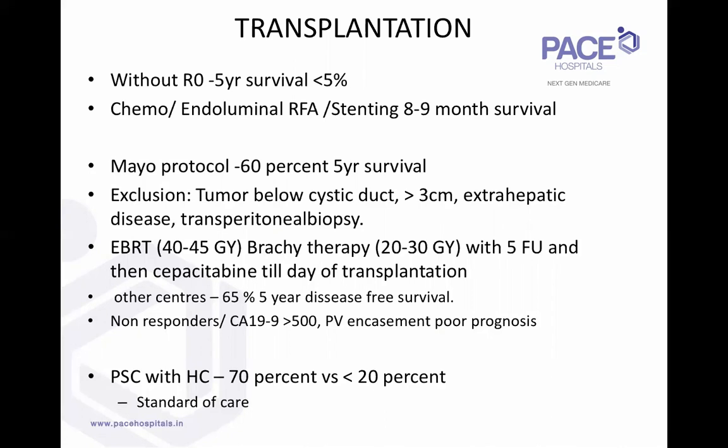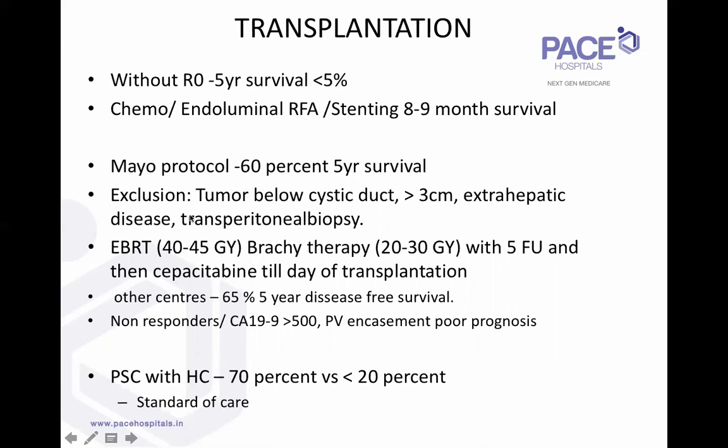So in this group of locally advanced hilar cholangiocarcinoma, the Mayo protocol, basically a combination of external beam radiotherapy with brachytherapy, which is delivered through PTBD catheters, followed by chemotherapy with 5-FU and capecitabine, has had excellent 5-year survival. In these kinds of patients, in whom the 5-year survival is less than 5%, they showed fantastic results of neoadjuvant downstaging therapy followed by liver transplantation.